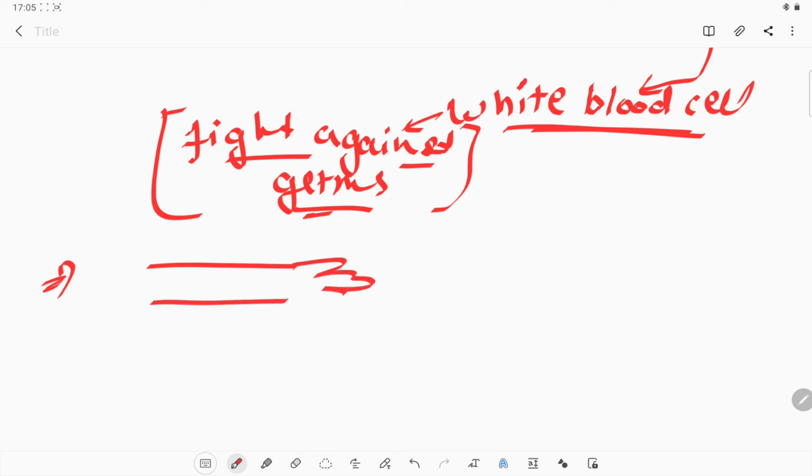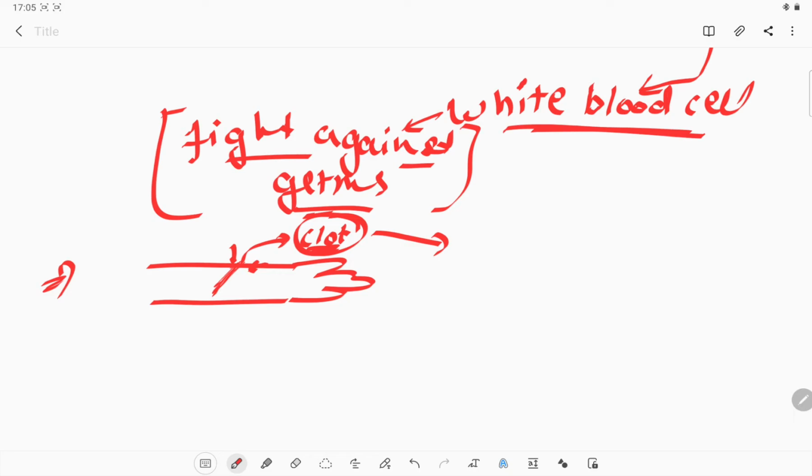like this is your hand and here you get a cut in your hand, so after some time you see that the flow of blood is stopped because of clotting. So this is the clot of blood. Because of that the loss of blood can be reduced.